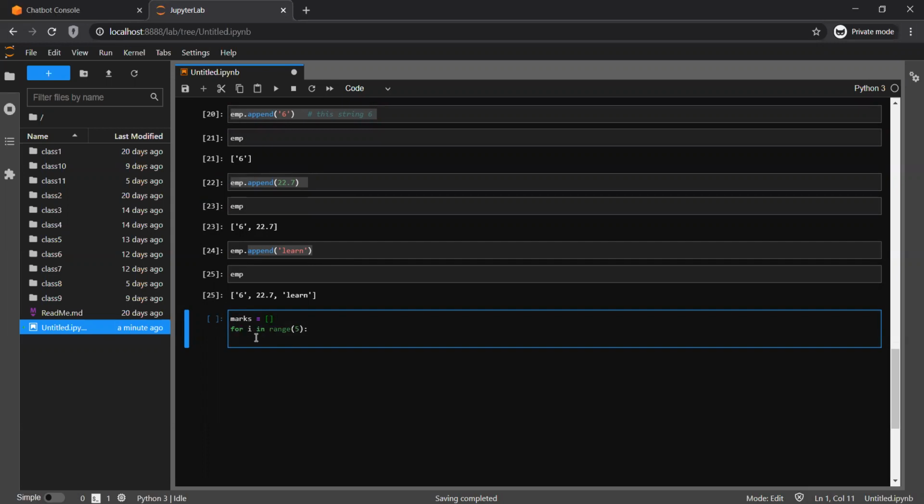Then I have started a for loop. Now I wanted to print a statement. The very first question is that a user is going to be asked to enter the marks, let's say. So I wanted to write a question for the user where I'll say suppose number equal to input.